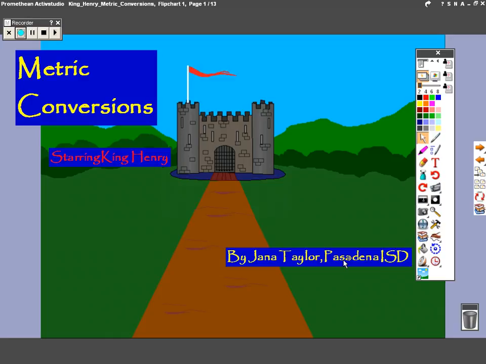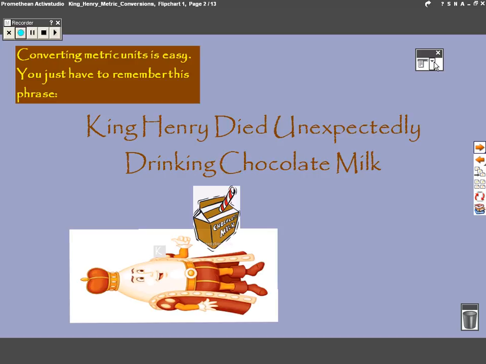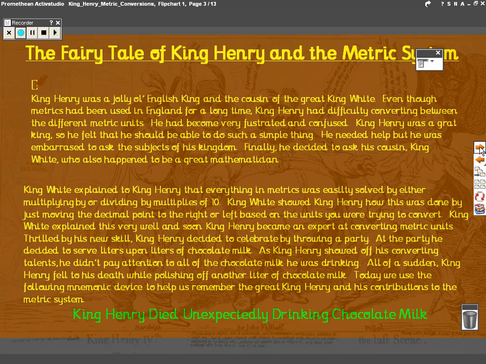Loyal subjects, now it is time to learn about metric conversion by remembering my dear cousin, King Henry, who unfortunately and unexpectedly died drinking chocolate milk. So, a little background on King Henry. He was a jolly English king and the cousin of yours truly, the great King White.